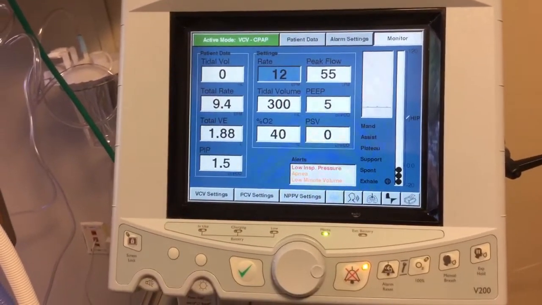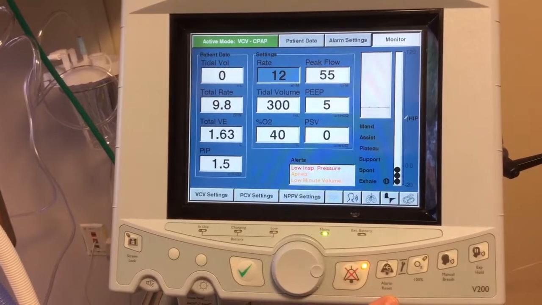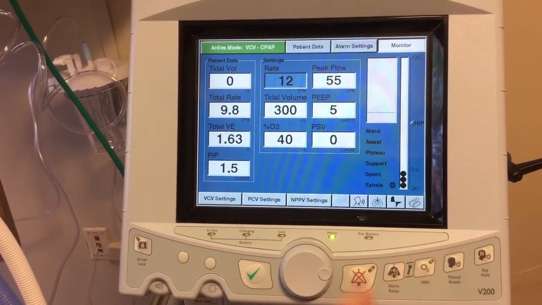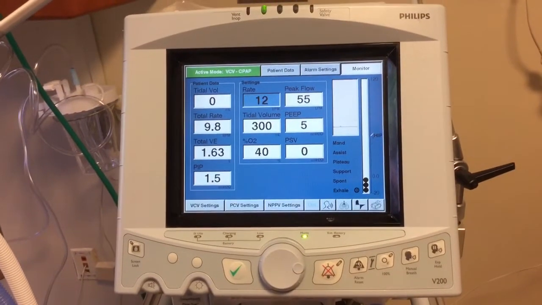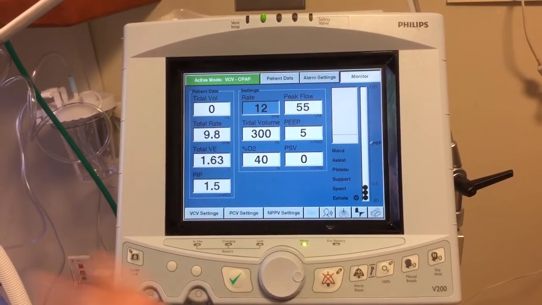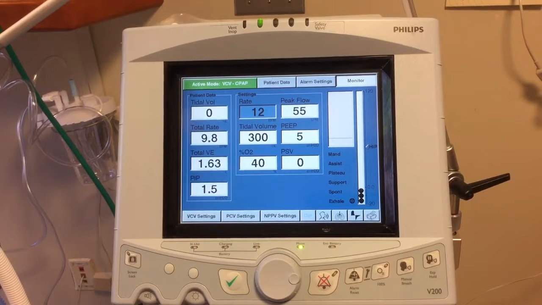Low inspiratory pressure. The alarm's on, so... Oh yeah, the alarm silence is on, I'm sorry. Let's do it again. It reset it, so it's going to have to wait.